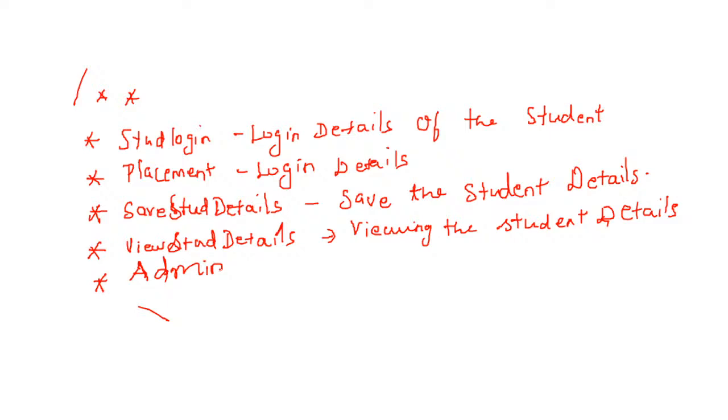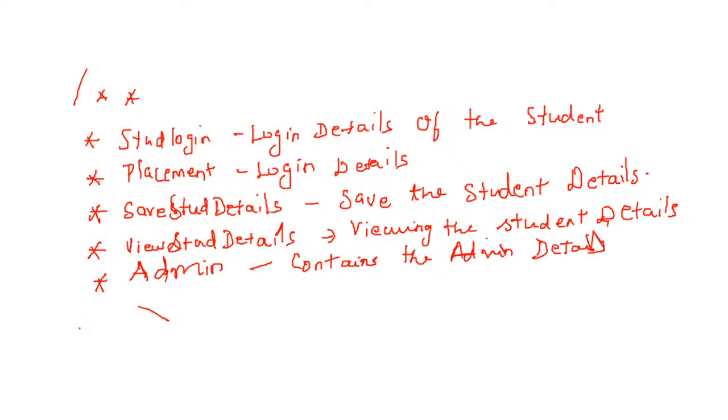So what are all the different activities that are happening? Manually, what is happening? Everything we are going to carry out in a website. So admin, it contains the admin details. Clear? So this is a good example of a documentation comment. It is going to contain the admin details.